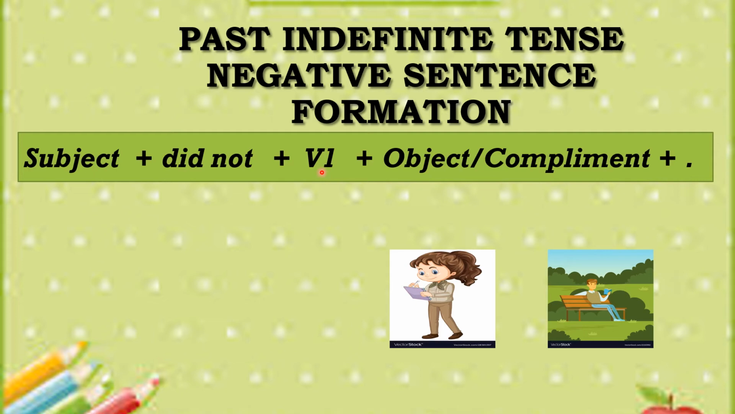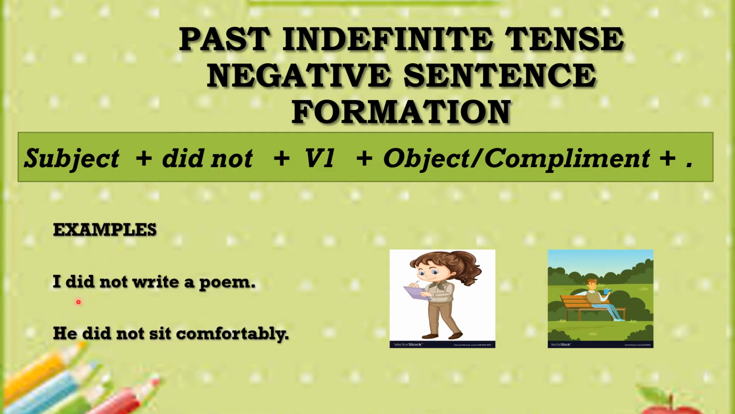Now remember that when we were talking about the affirmative sentence formation, we had put the second form of the verb in the affirmative sentence. But now in the negative sentence of past indefinite tense, you put the first form of the verb after did not. Let's talk about the example so that you may get it clear.